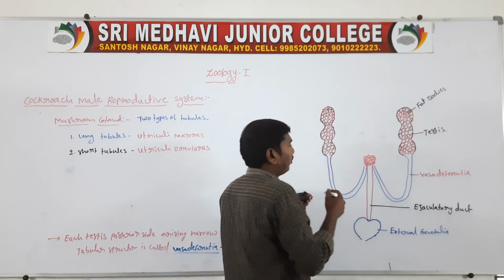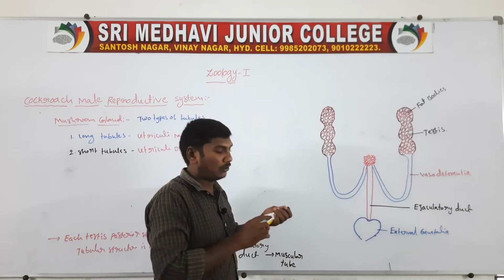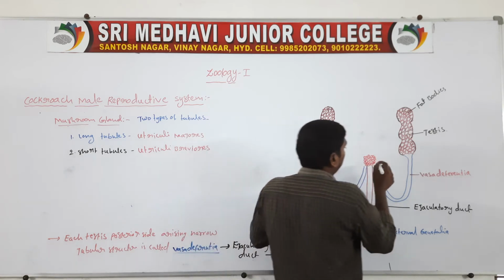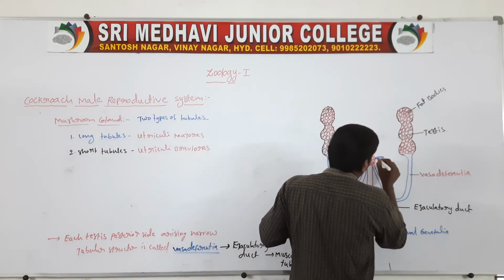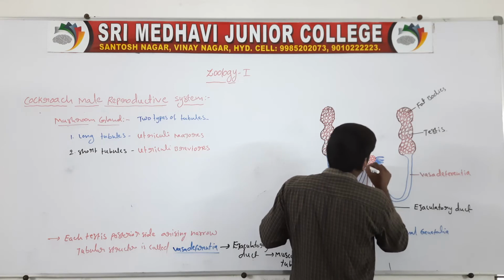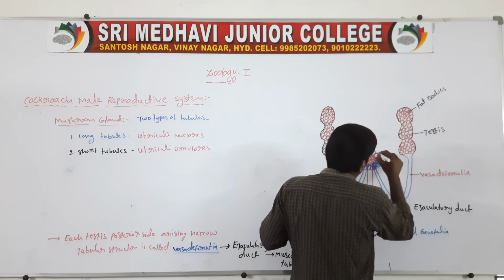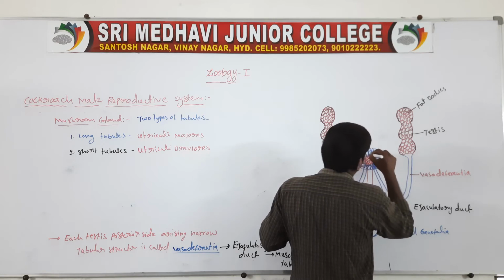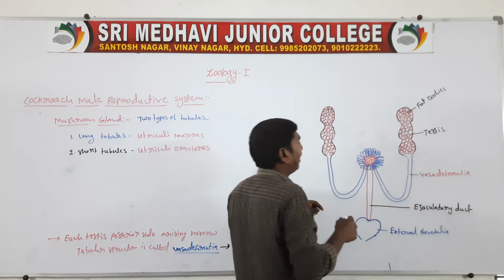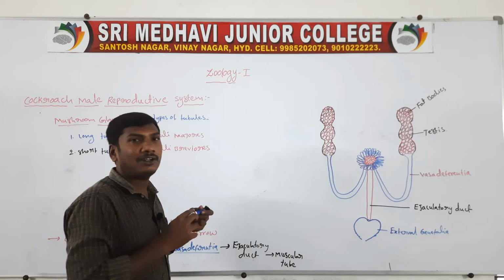So they are the short tubules. Next one, the outer side is the large tubules. So they are the long tubules, short tubules and long tubules.